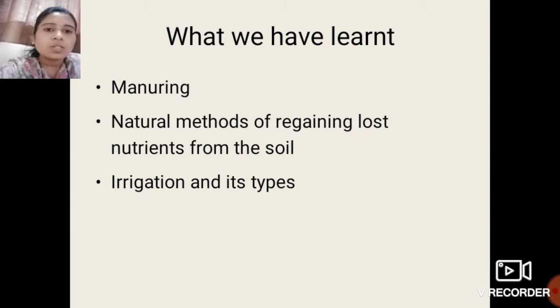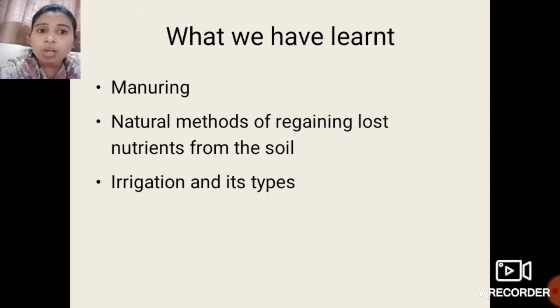Okay students, I think I have asked this question in the worksheet also: name the natural methods of regaining lost nutrients from the soil. But some of the students wrote not only the names but also explained them. You have to just write the names, because the question is to name the natural methods.